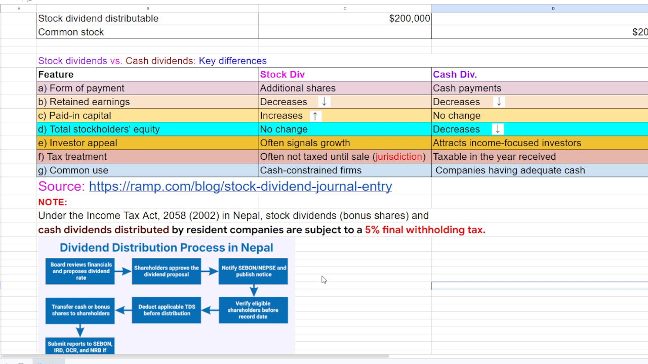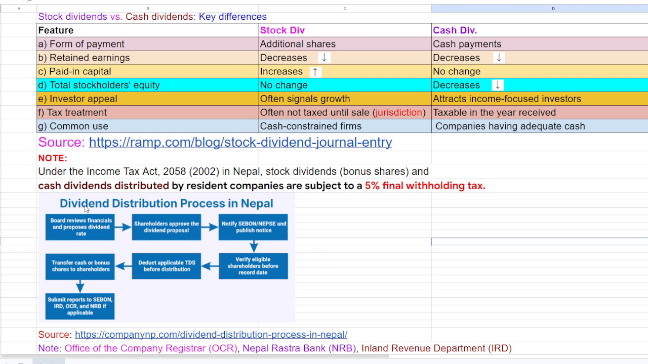So what about the case of cash dividend? Dividend distribution process in Nepal. While talking about the distribution process, the board reviews the financials and the proposed dividend rate, and shareholders approve the dividend proposal. Without approval of the shareholders, the dividend cannot be declared. That is the point we need to understand.